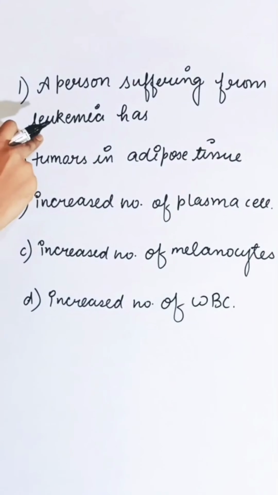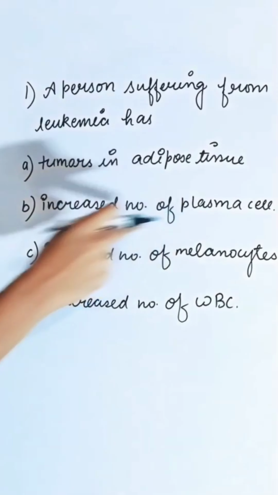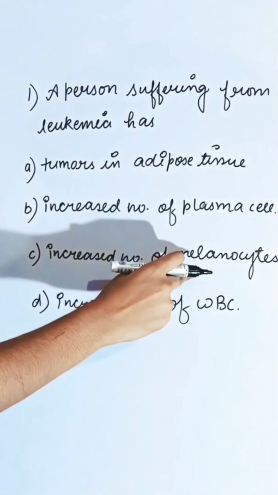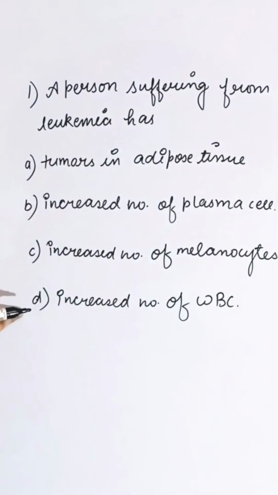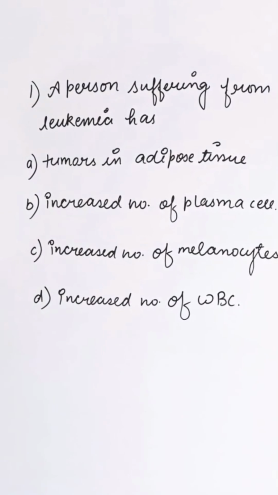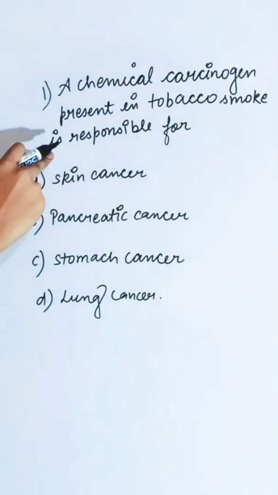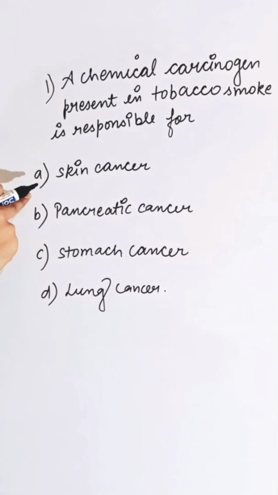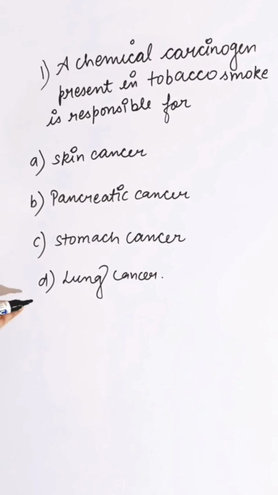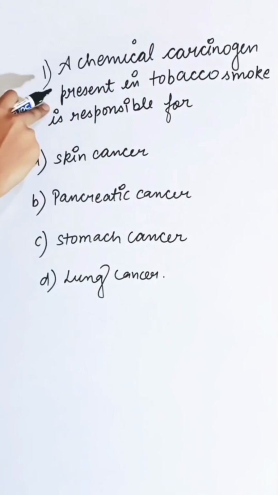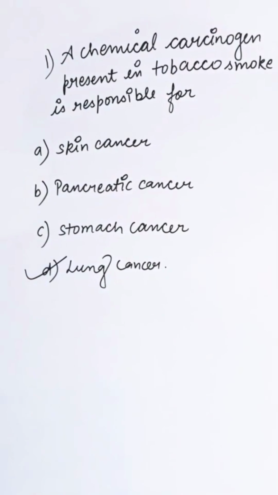A person suffering from leukemia has first option tumor in adipose tissue, second increased number of plasma cells, third increased number of melanocytes, fourth increased number of WBC. In leukemia, the number of WBC will be increased. So correct answer is D. Chemical carcinogen present in tobacco smoke is responsible for first option skin cancer, second is pancreatic cancer, third stomach cancer, and fourth is lung cancer. A chemical present in tobacco smoke is responsible for lung cancer. So correct answer is D.